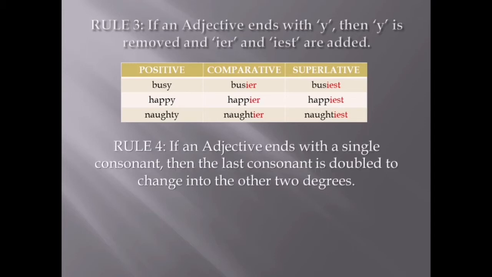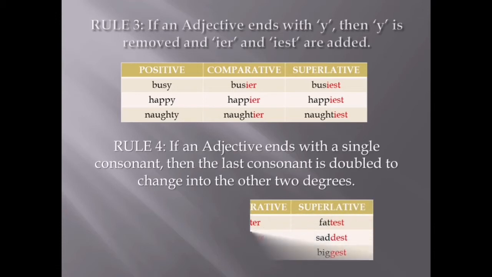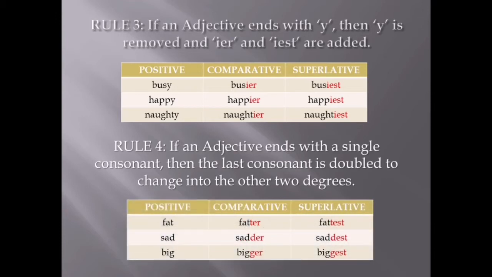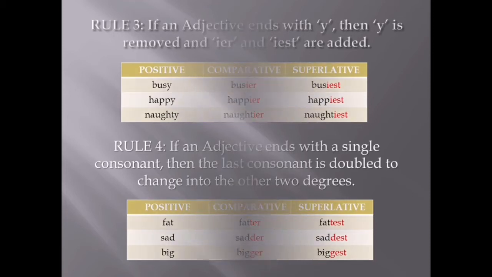Rule 4. If an adjective ends with a single consonant, that means not a vowel, not a, e, i, o, u, then the last consonant is doubled to change into the other two degrees. Let's see. Fat, fatter, fattest, means the single T became double T at the end. Similarly, sad, sadder, saddest, big, bigger, biggest.